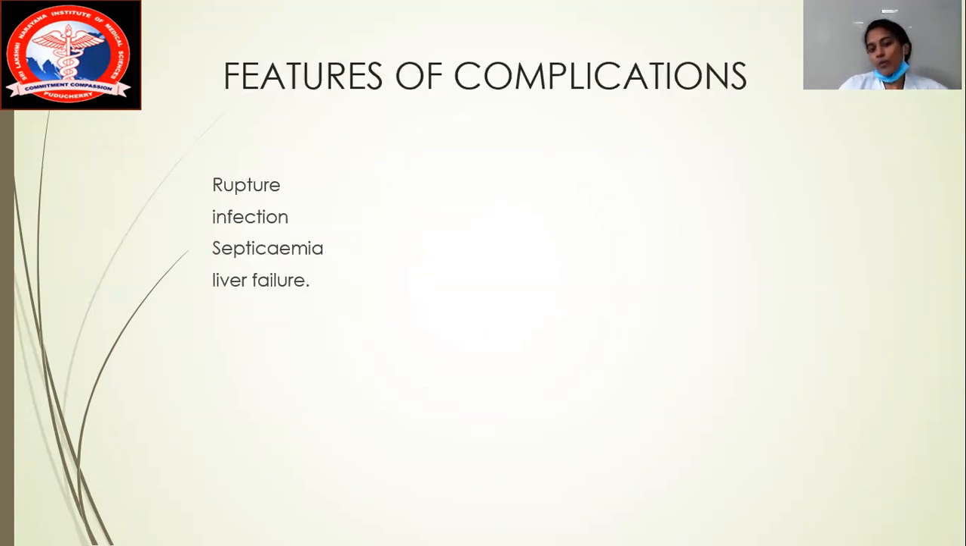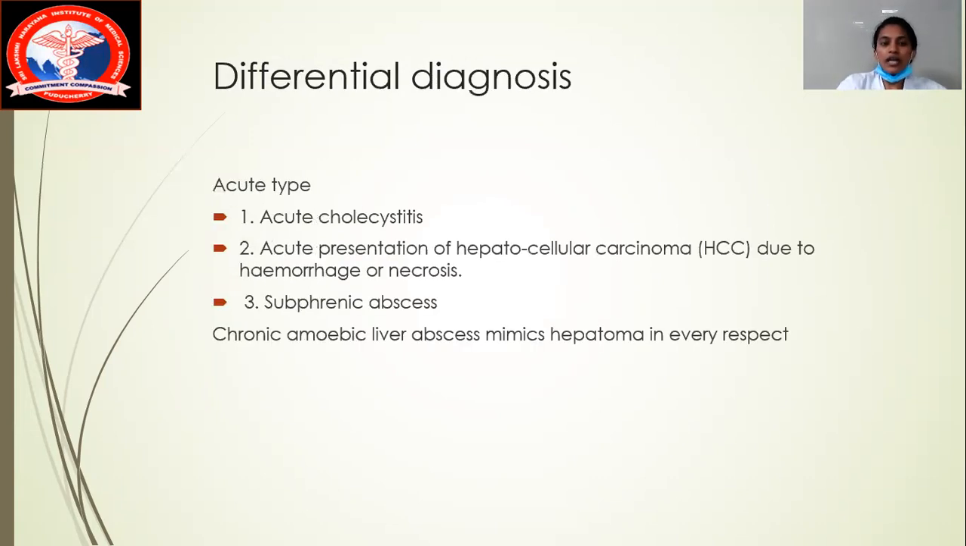Okay, so what are the features of complications if these things go for a rupture? The abscess goes for rupture, again gets secondary infection, and finally goes on to cause septicemia as well as liver failure. These are the most important four complications that you will see in amoebic liver abscess.